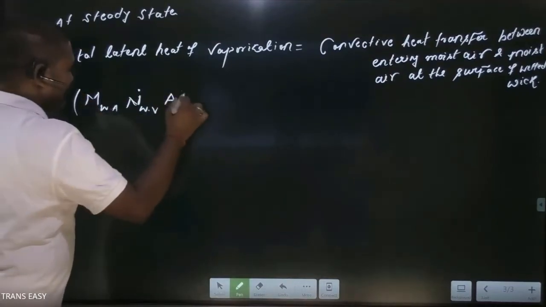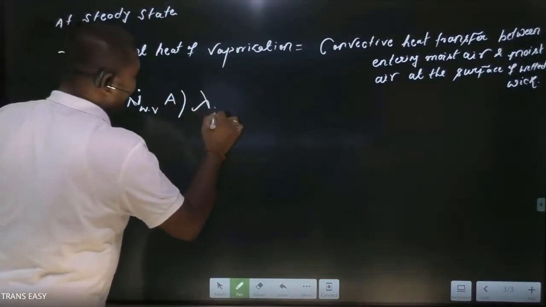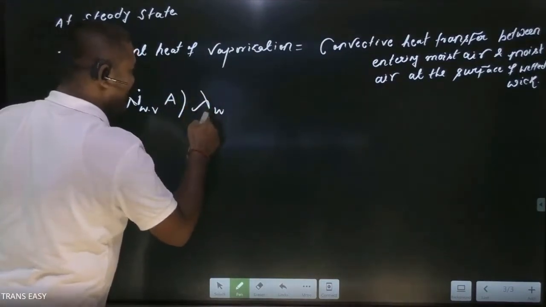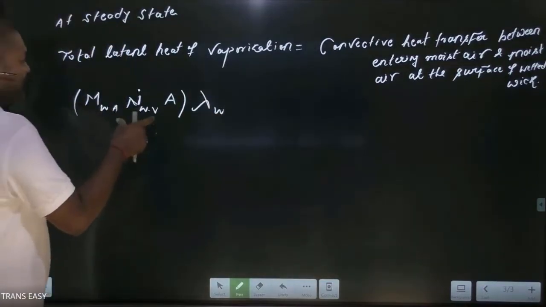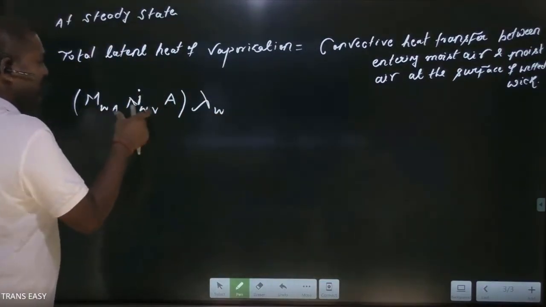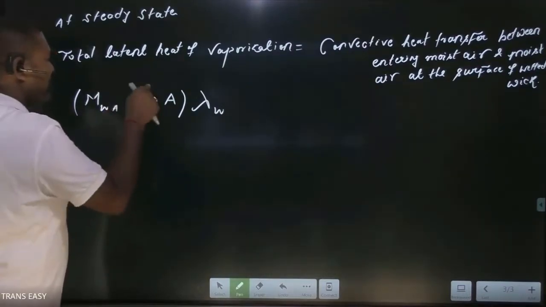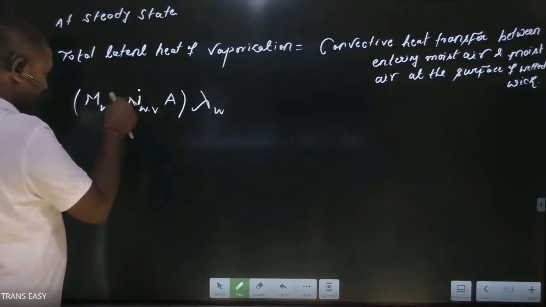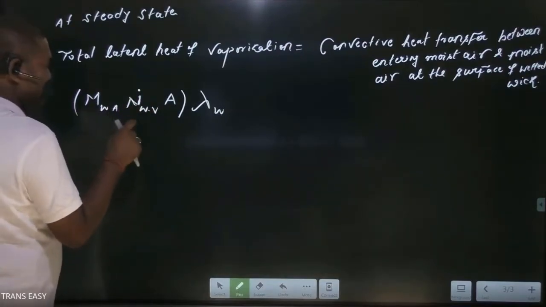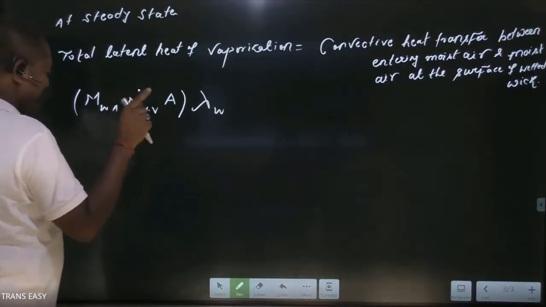So this is kg into latent heat of vaporization. This is kilojoule per kg, the latent heat of vaporization. Finally, we have kilojoule per second. This is the heat requirement for this molar flux. This is molar flux due to concentration gradient. I repeat once.